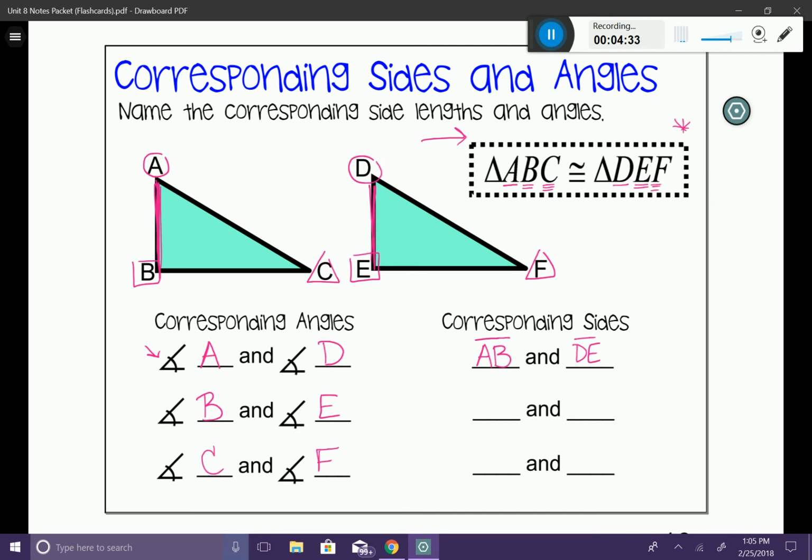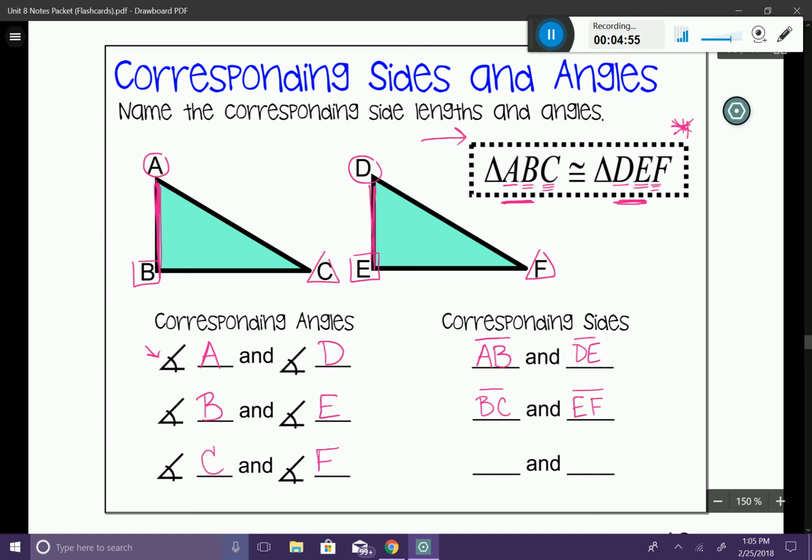You could also look back up in your little box up here and you can say, okay, well, AB, this side length corresponds to DE. You can use either one to find corresponding side lengths. All right, let's try this one. BC, line segment BC, is the same as EF.